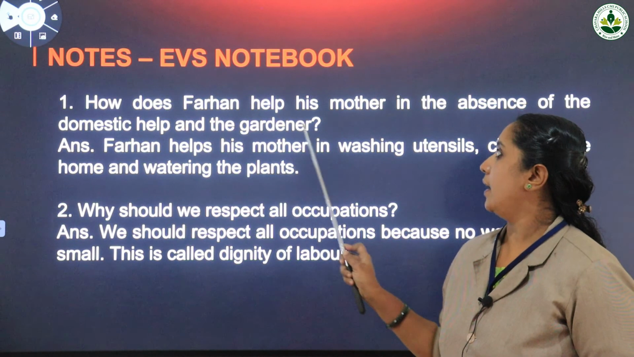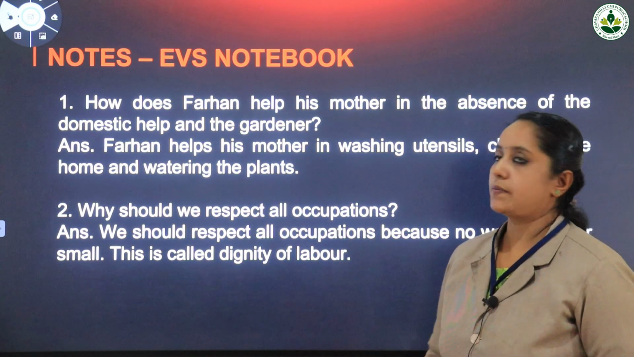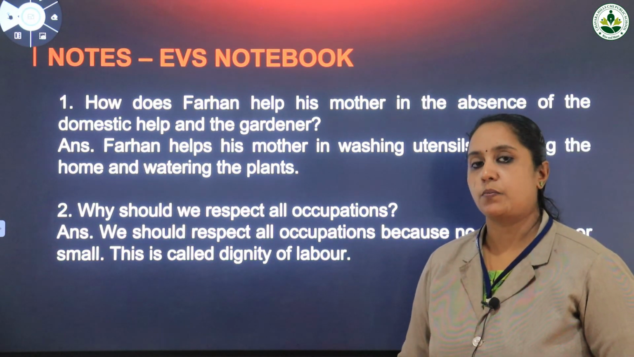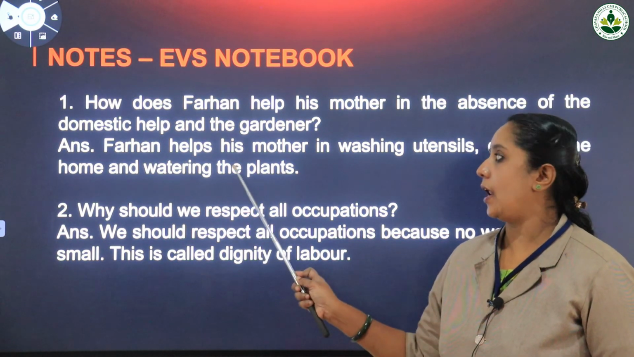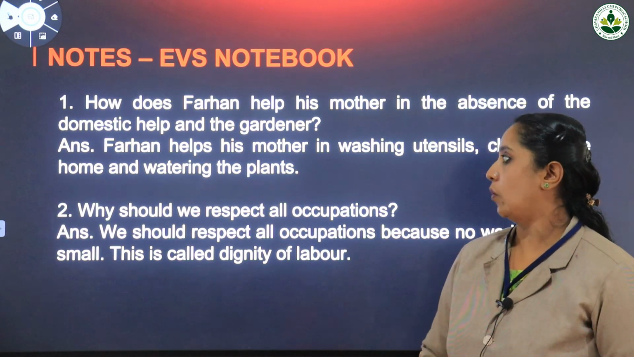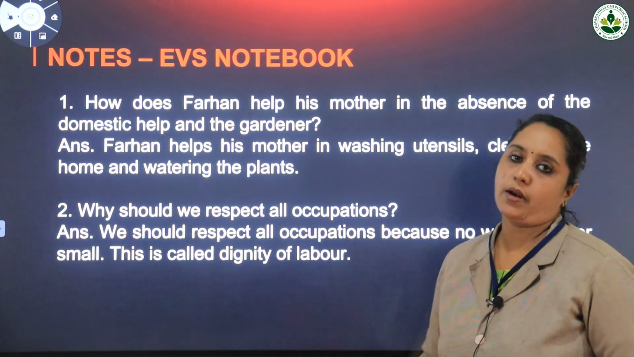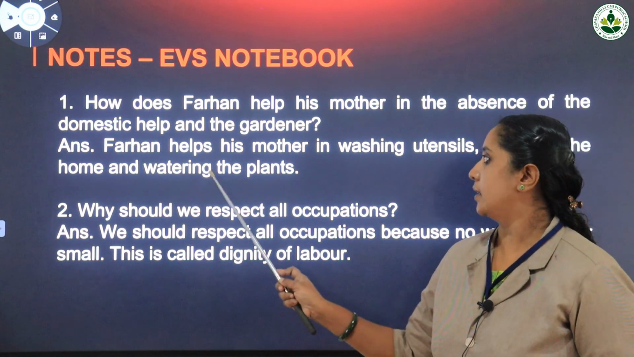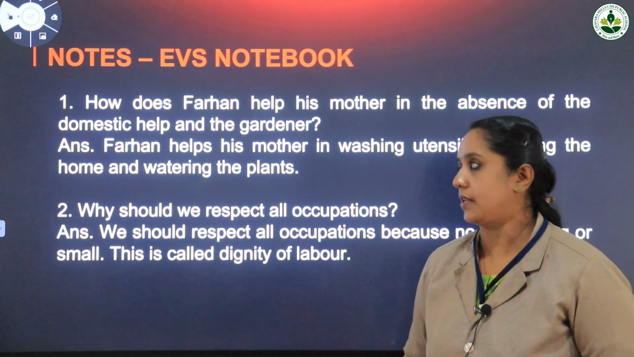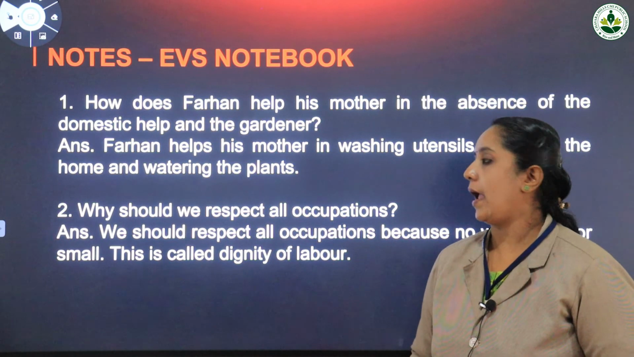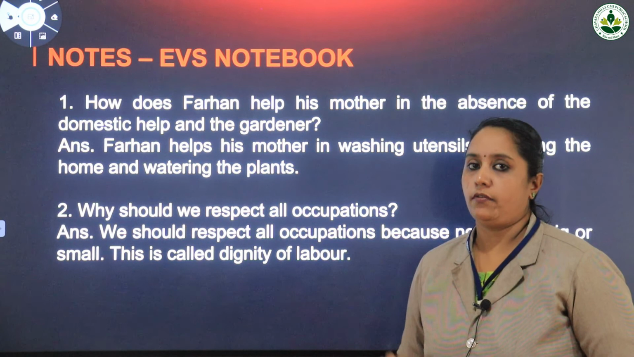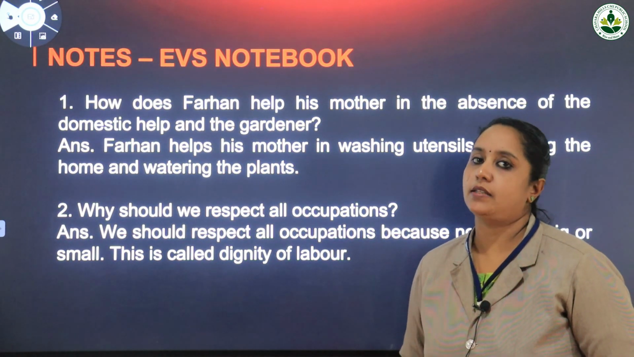How does Farhan help his mother in the absence of domestic help and the gardener? How did he help his mother? Farhan helps his mother in washing utensils, in cleaning the home and watering the plants. So he helped his mother in washing the utensils. Utensils means the vessels. Then cleaning the home and watering the plants. So you have to write it down in your EVS notebook and write and study this answer.